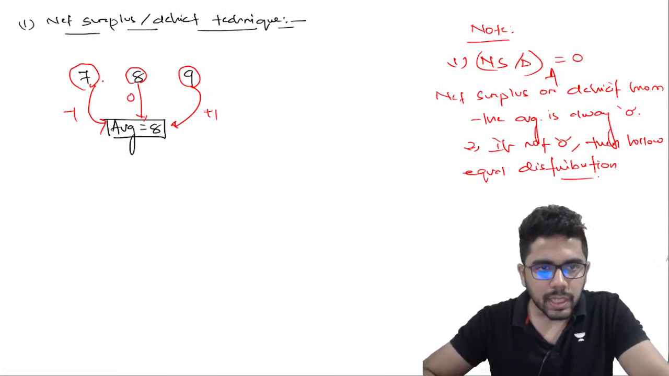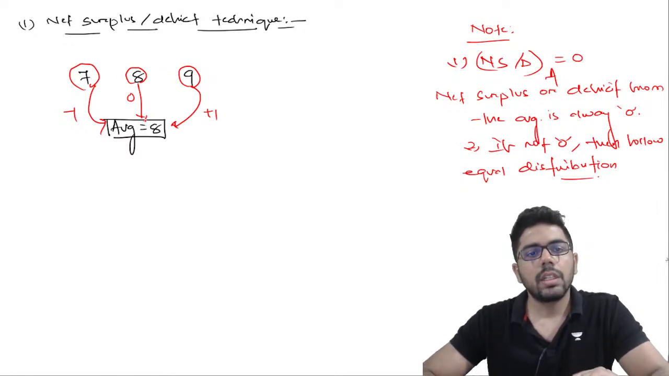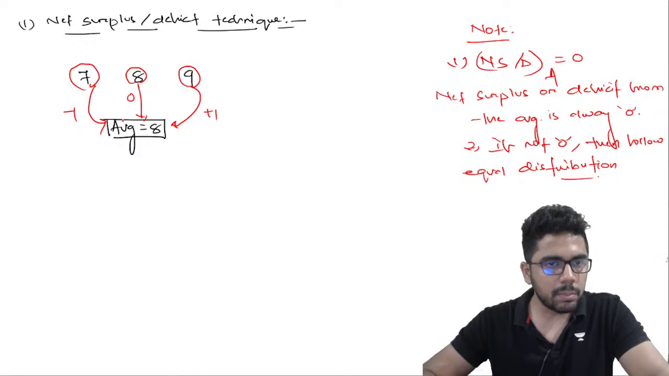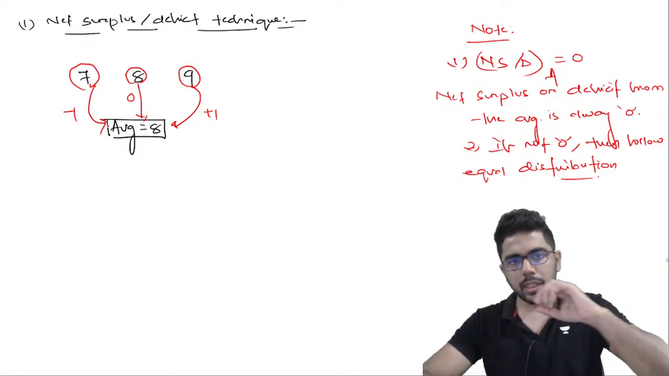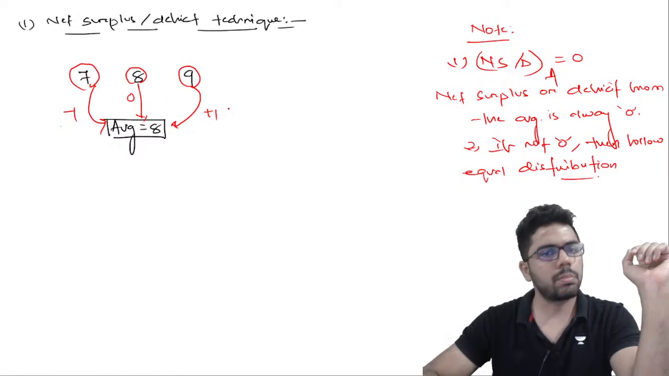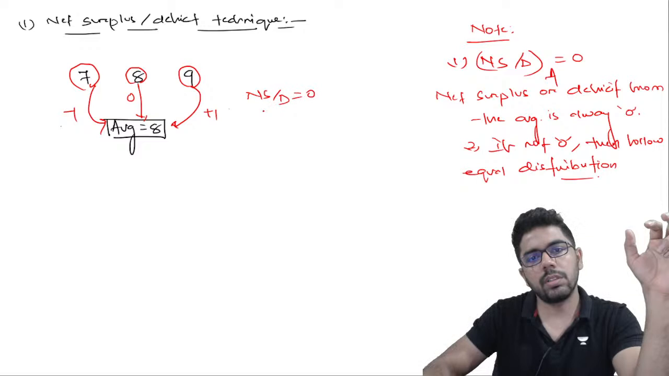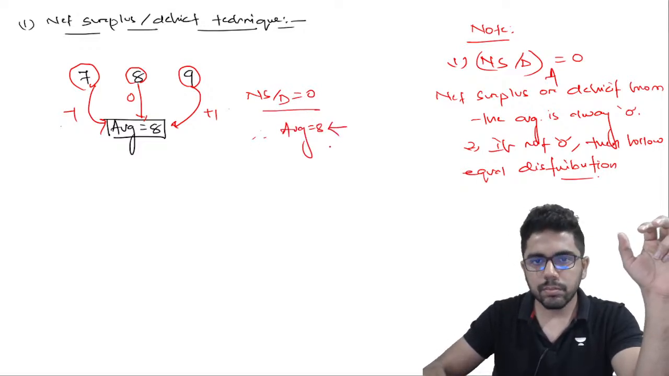So when I'm taking 7, 8, 9, the average is 8. Okay? And I'm comparing 8 with all the 3 terms and taking the surplus and deficit. Here the deficit is -1, surplus +1. Overall net surplus and deficit here comes to how much? 0. Hence average is 8.